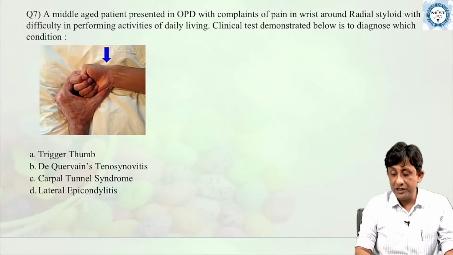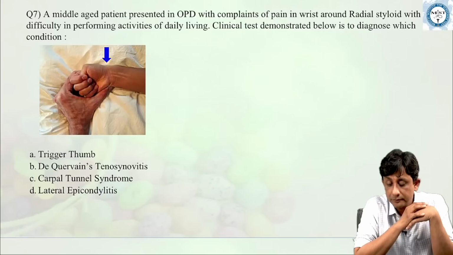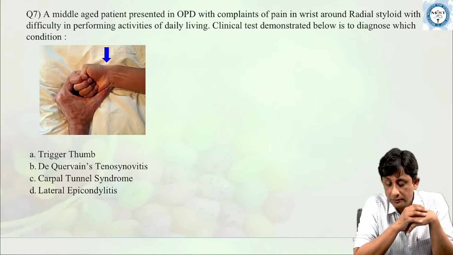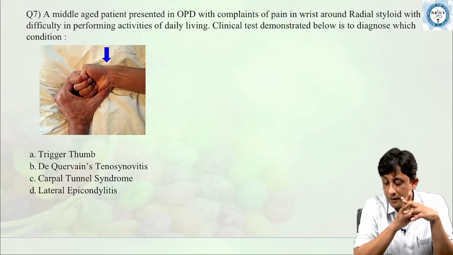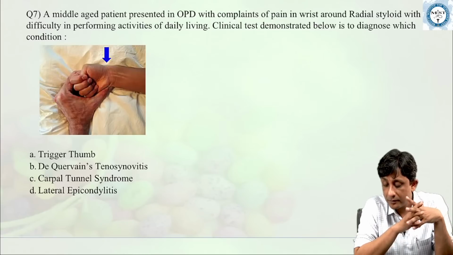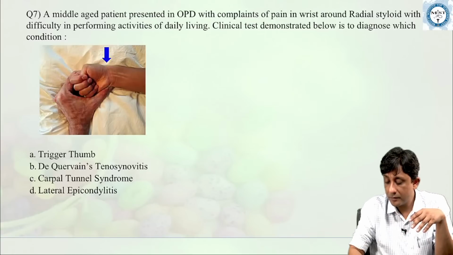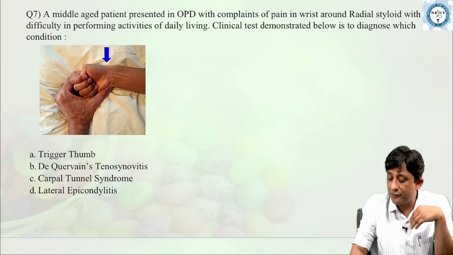Now, we move towards the next question. A young doctor is asking how to differentiate C1 from C2.